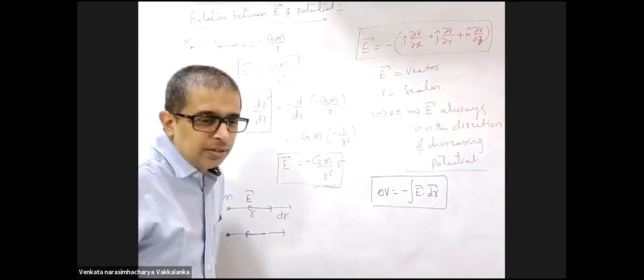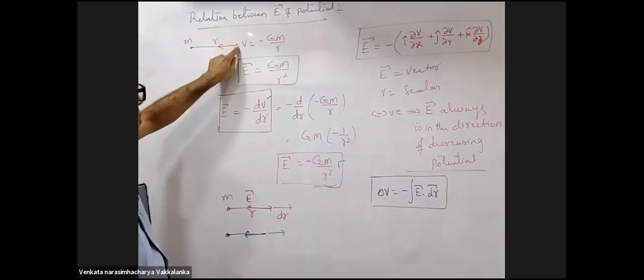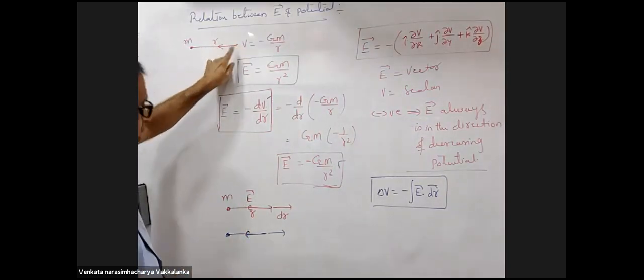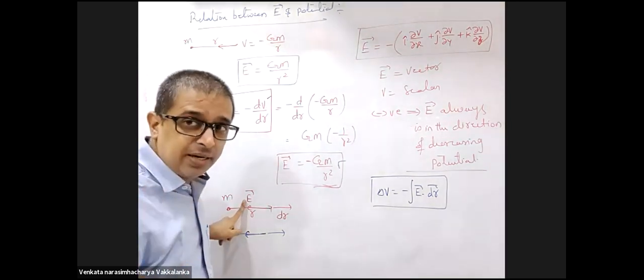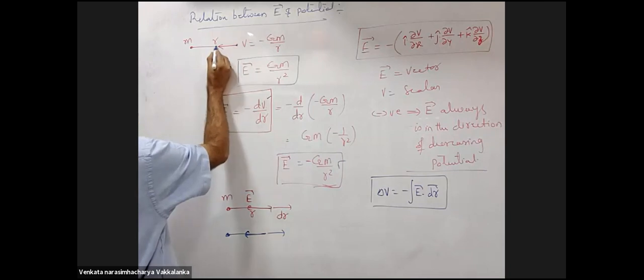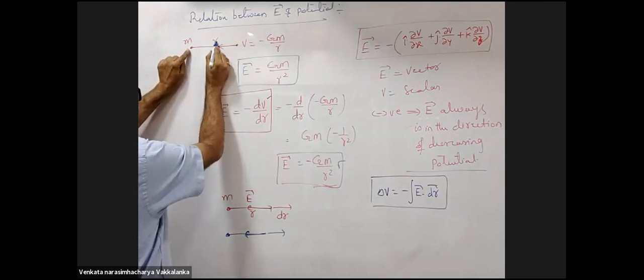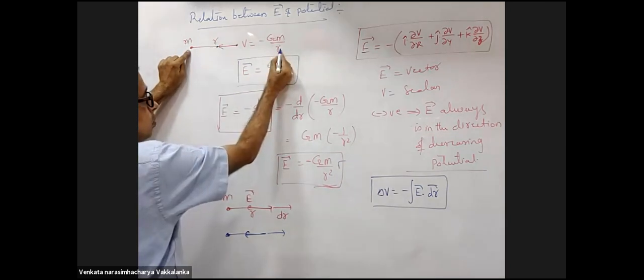Actually, it's not very difficult. One second, everyone look. You are telling me field is in the direction of decreasing potential, right? Yes. Look here: this is R1, this is R2. When I come closer, R decreases, yes or no?